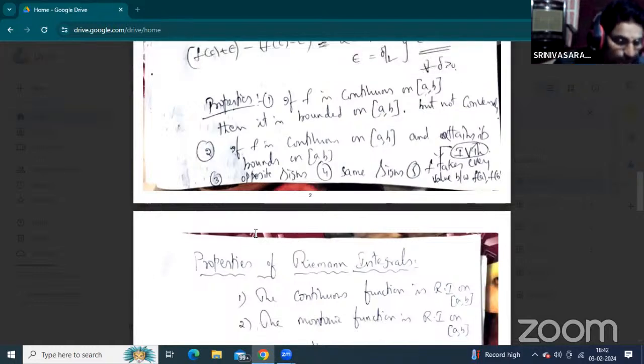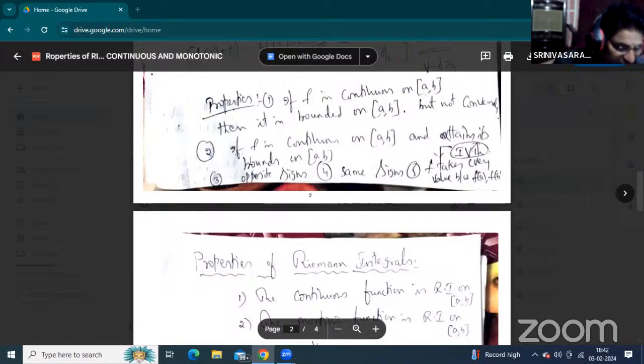Now these are all properties. Opposite signs means f of A less than 0 and f of B greater than 0, and f of A greater than 0 and f of B less than 0. These are all properties of continuous functions.